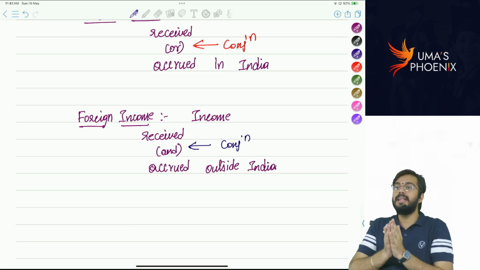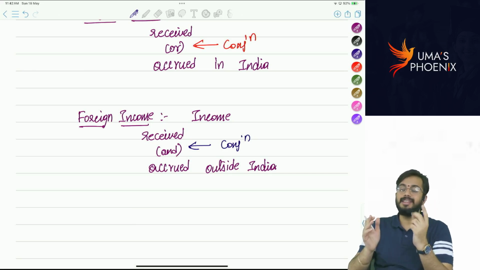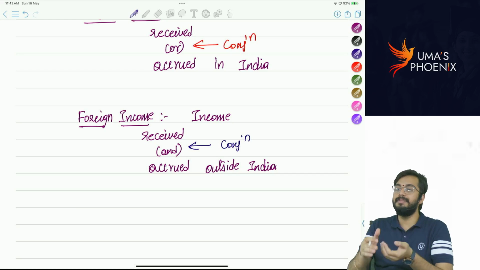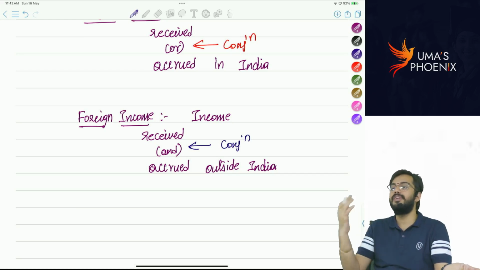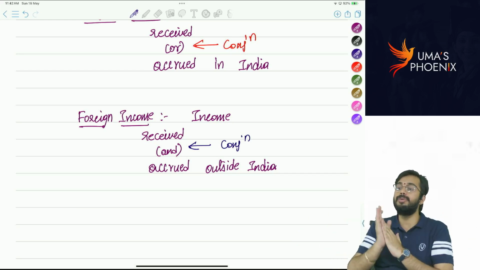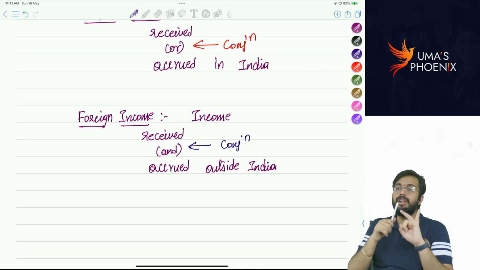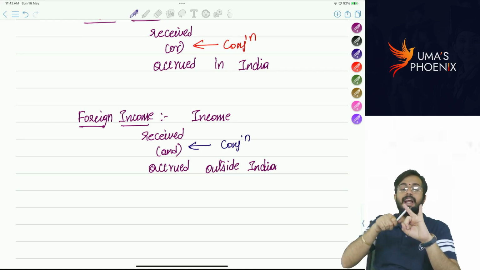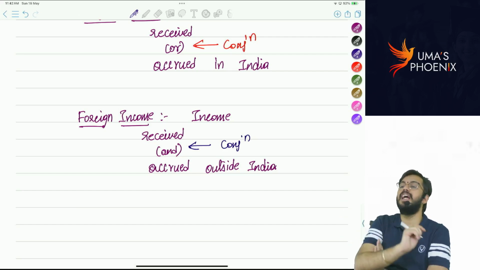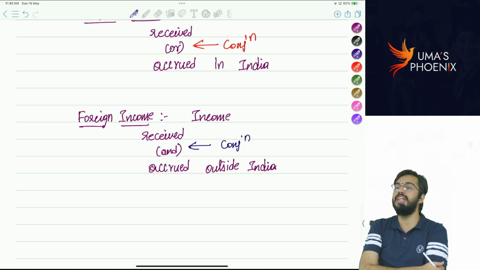So, based on two aspects, we are going to tell whether income is Indian income or foreign income. What are the two aspects? Place of accrual, place of receipt. So, out of place of accrual, place of receipt, if any one of them is in India, that means conjunction is or.